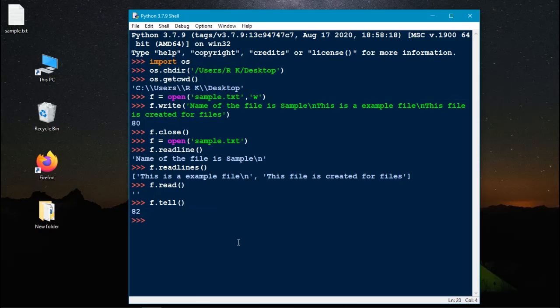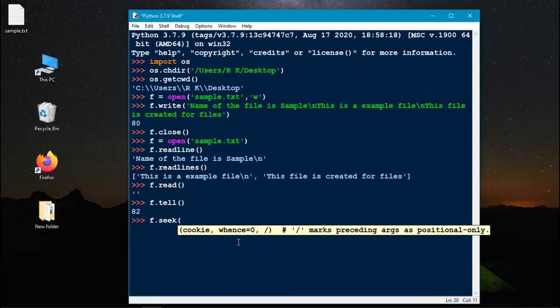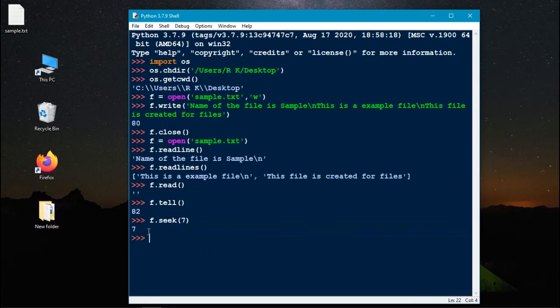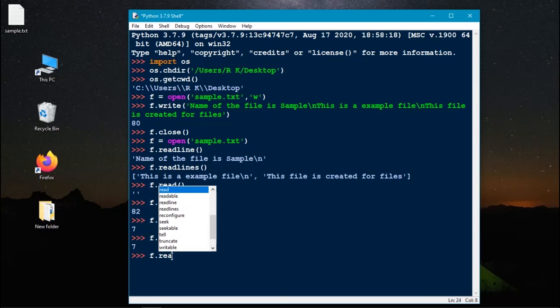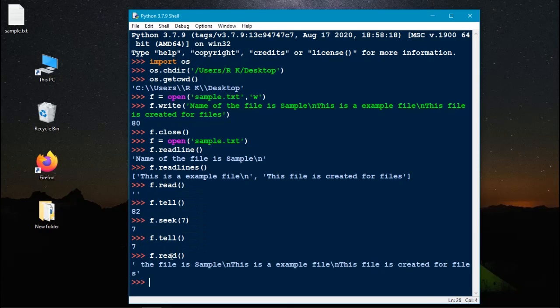We can change the position of the pointer by using seek. Here we need to pass some integer values like index values. Now I am passing value 7. Now the position of the pointer is changed to 7. Let's try f.tell. It says the position is 7. Now we can read the content in the file. Here it displays the file is sample and the remaining things. Here name is 4 and the space is 1 and 'is' is 2, totally 7. It displays the remaining thing.